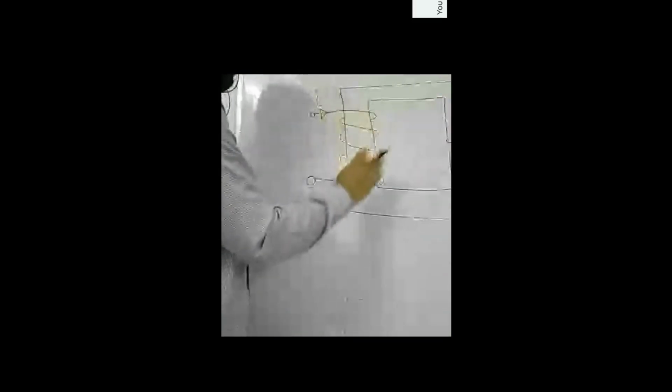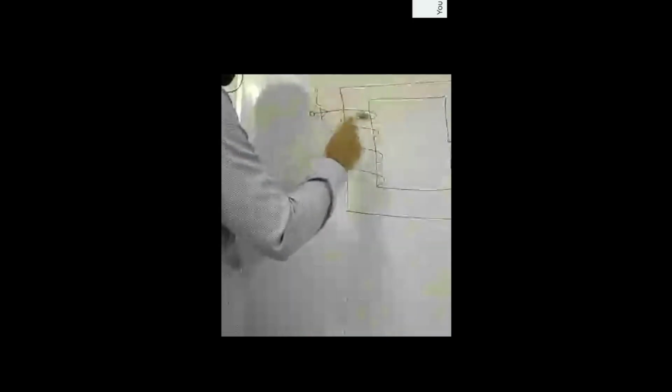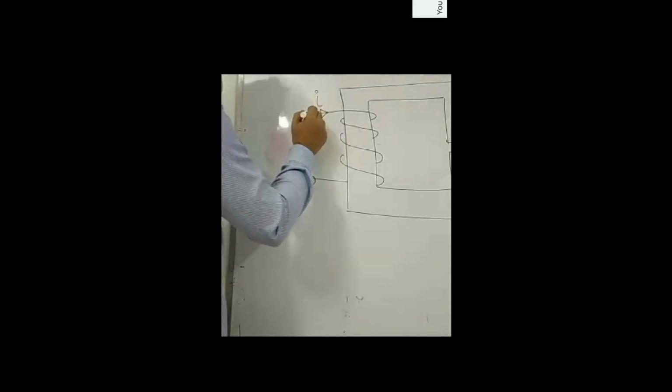Now since this conductor which is wrapped on a core is carrying a current I, this conductor will become a source of magnetic field. This current carrying conductor will become a source of magnetic field. This is a current carrying conductor.